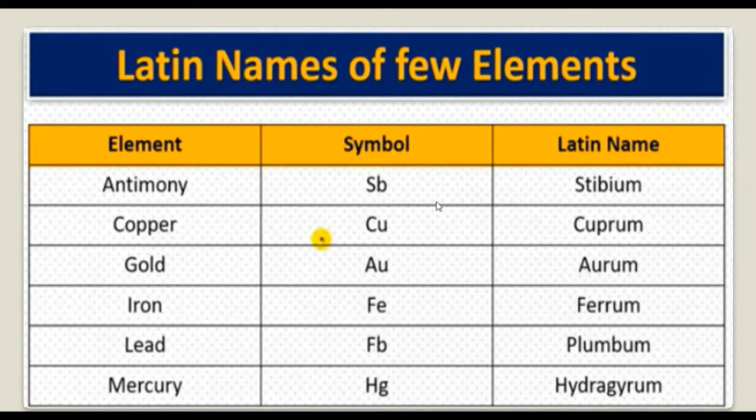Here we are having the symbols from some Latin names of elements, like antimony. The symbol is Sb. Its Latin name is stibium. Copper, its symbol is Cu. Latin name is cuprum. So basically, it is from the first two letters of this cuprum that is the symbol of copper. Gold, the Latin name is aurum, so the symbol is Au. Iron, Latin name is ferrum, so the symbol is Fe. Lead, Latin name is plumbum, so the symbol is Pb. Mercury, the Latin name is hydrargyrum, symbol is Hg.